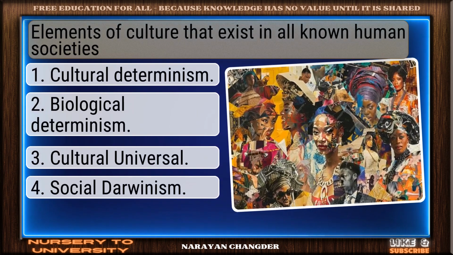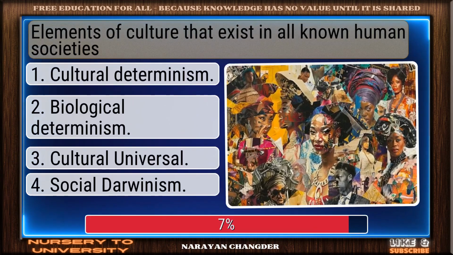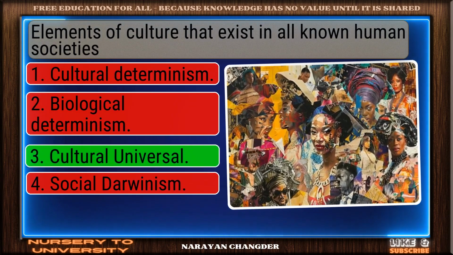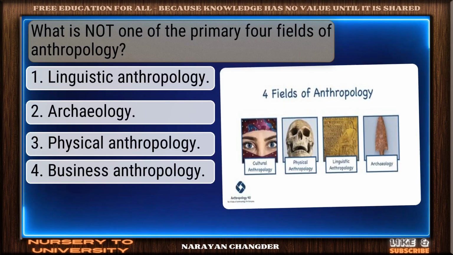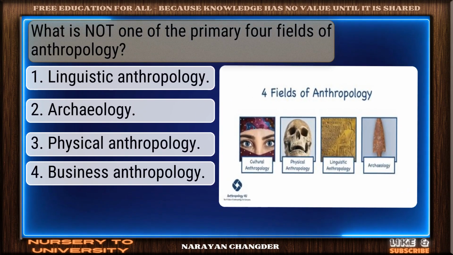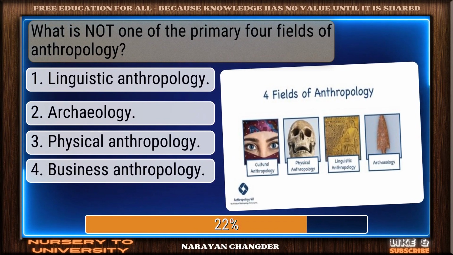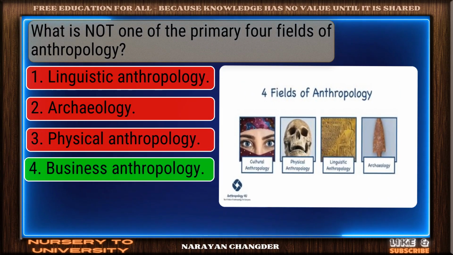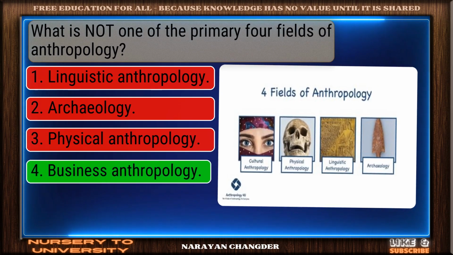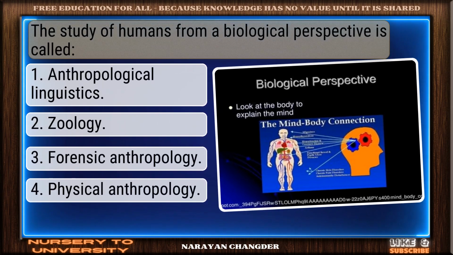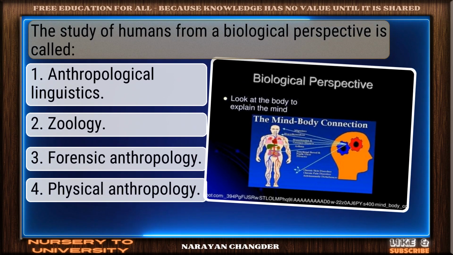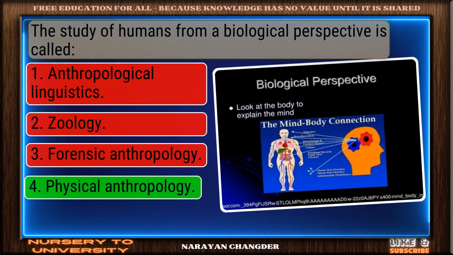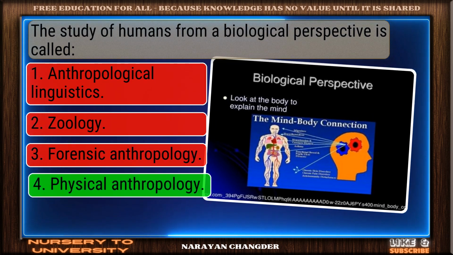Elements of culture that exist in all known human societies. Good job. Cultural universal works well here. What is not one of the primary 4 fields of anthropology? Good thinking. Business anthropology is the right answer. The study of humans from a biological perspective is called? Great thinking. Physical anthropology is the right choice.